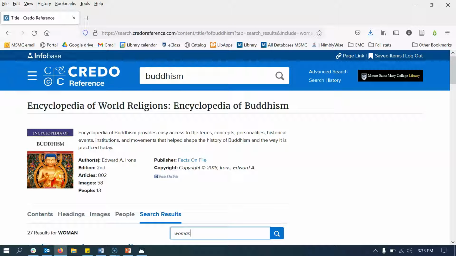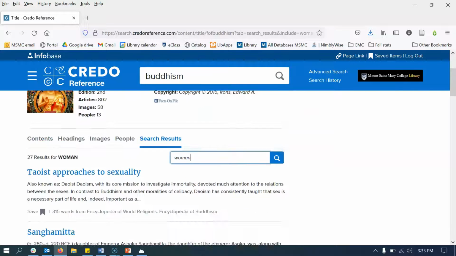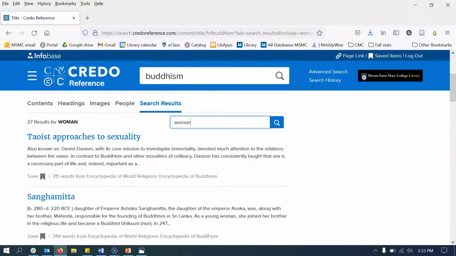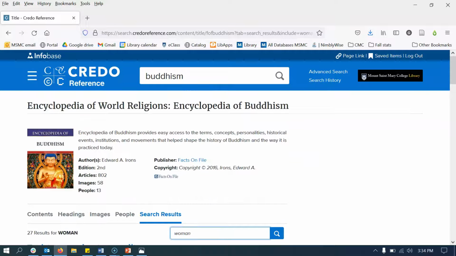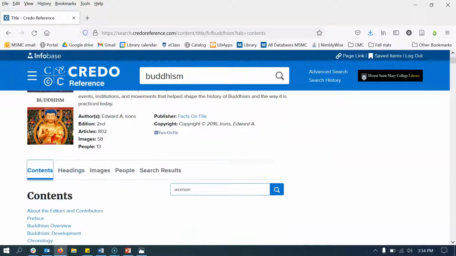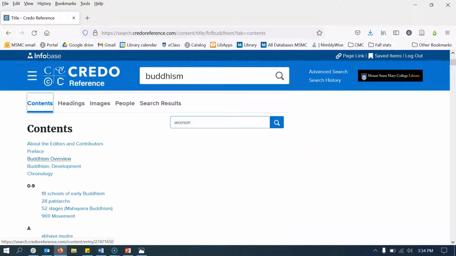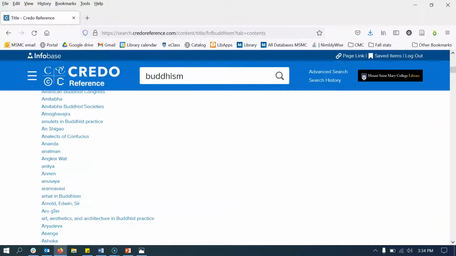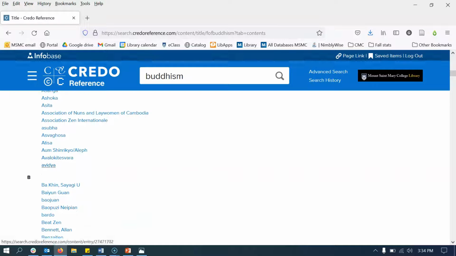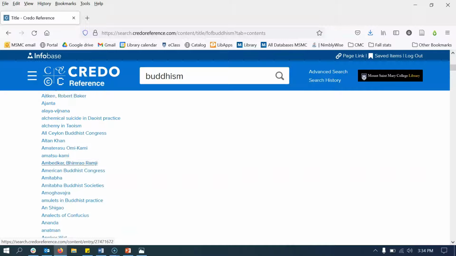If I'm writing particularly about men, women, or gender, I can search for the word woman and find every version of that within this book. I can also browse through the contents, see if there's a topic overview, a chronology, or utilize an A through Z table of contents to find subtopics.